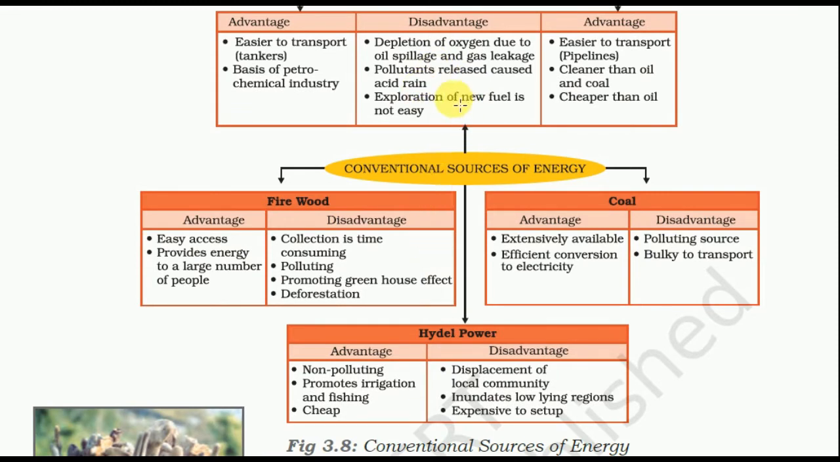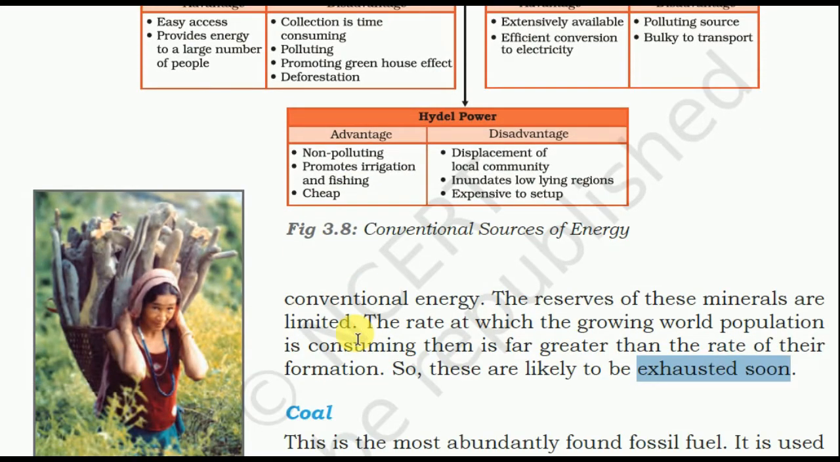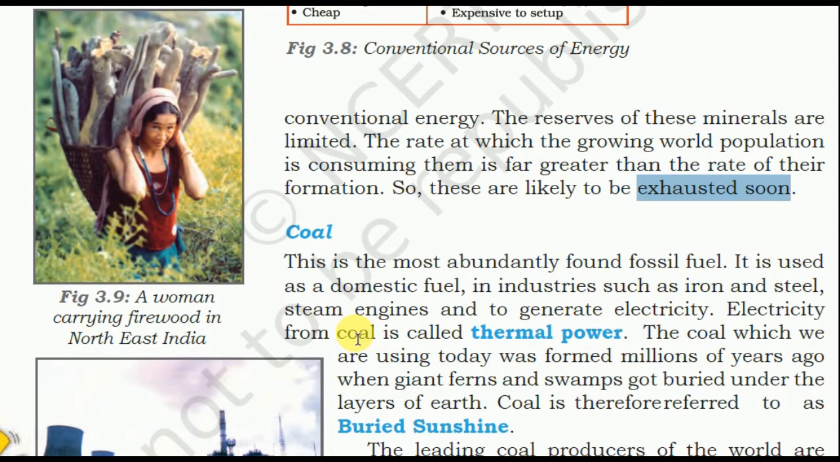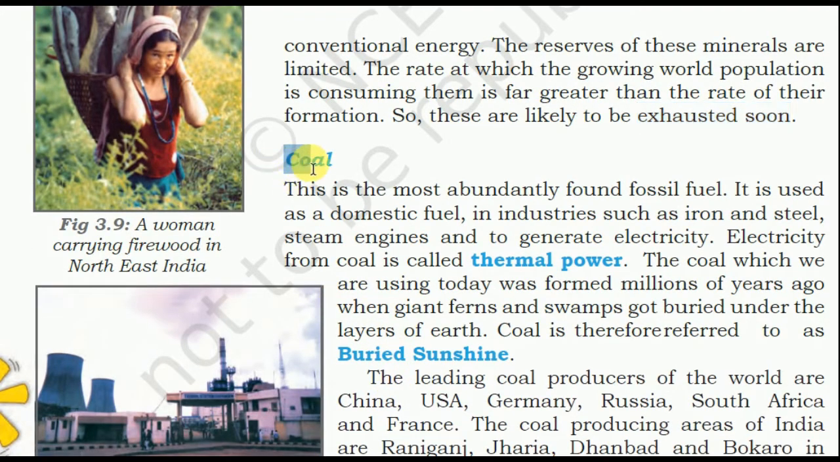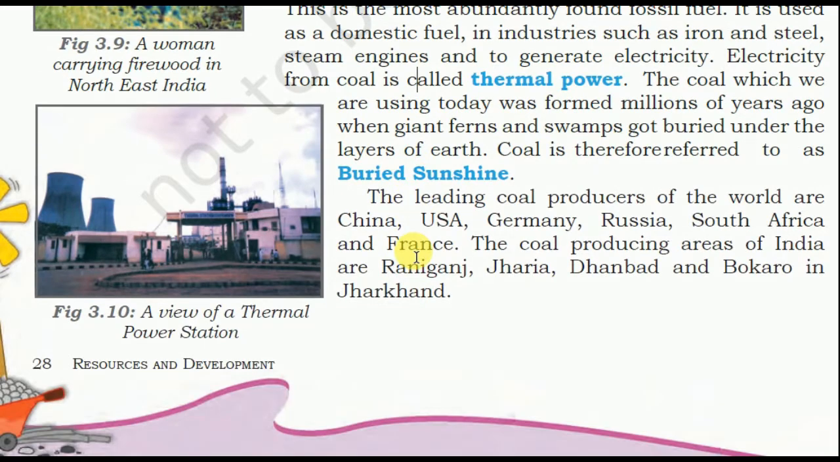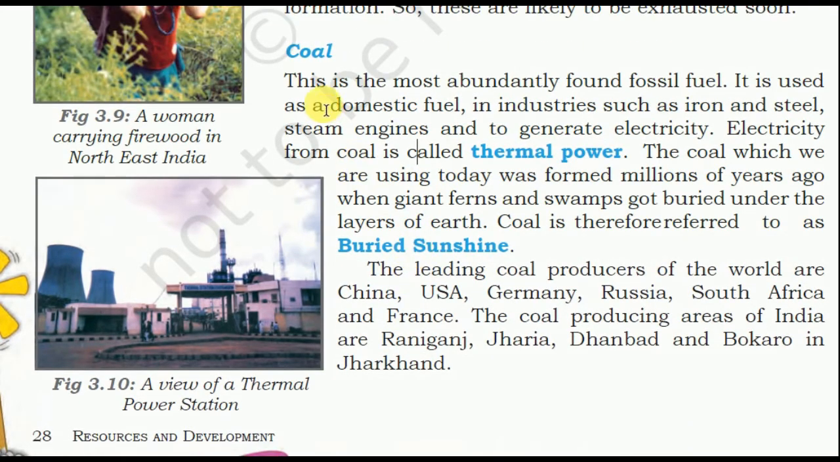So these all are natural conventional sources of energy: firewood, coal, and hydel power. This is firewood and this is coal. Advantage, disadvantage, and this is hydel power. Advantage, disadvantage. So all these are conventional energy sources, and the fourth one is coal. Coal is also a resource or a mineral. This is the most commonly found fossil fuel.